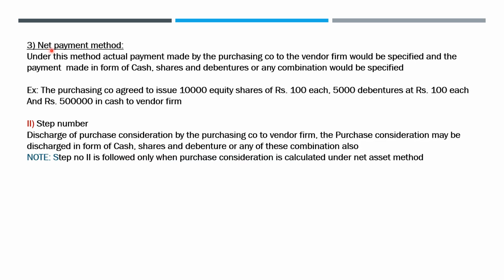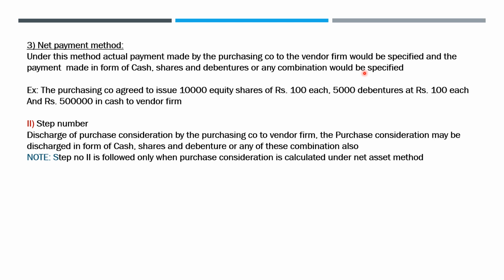The third method is net payment method. Under this method, actual payment made by the purchasing company to the vendor firm would be specified, and the payment made in form of cash, shares and debentures or any combination would be specified.